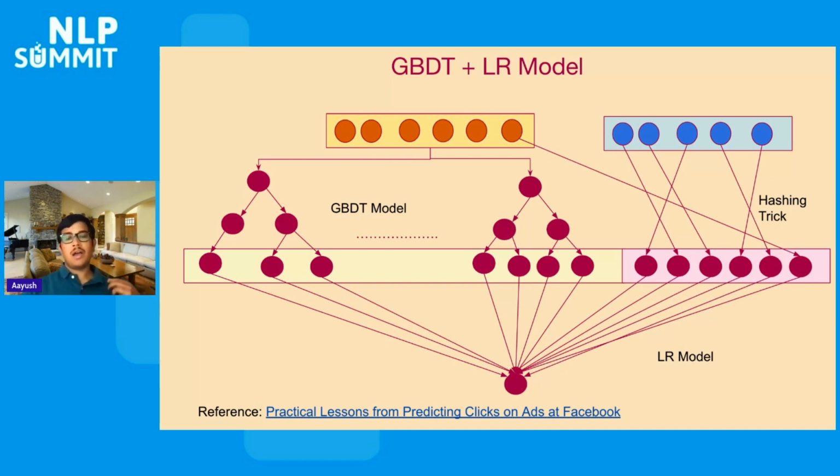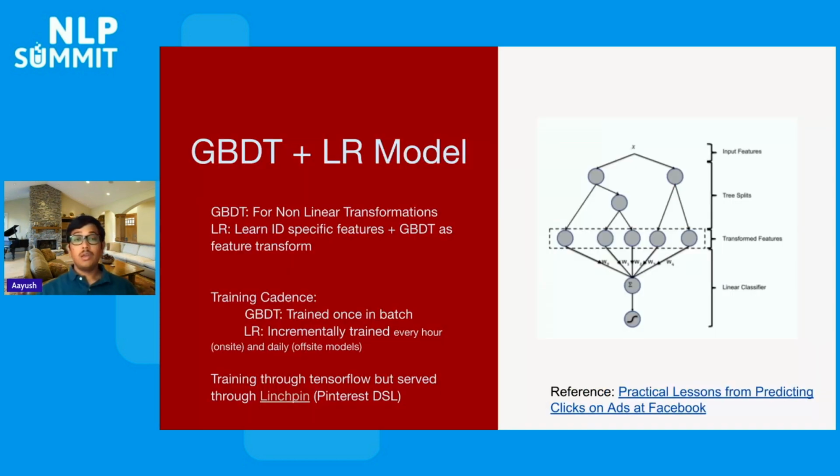These features are then used to train gradient boosted decision trees. Once you have trained these trees statically, you pass them as feature transformers to a logistic regression model. Now, the leaves of your gradient boosted trees are features into the logistic regression, and logistic regression can also input other features with high cardinality, and then these are trained together to predict the final prediction. One thing here is the GBT models are for learning nonlinear transformations, while logistic regressions are learning some ID-specific features.